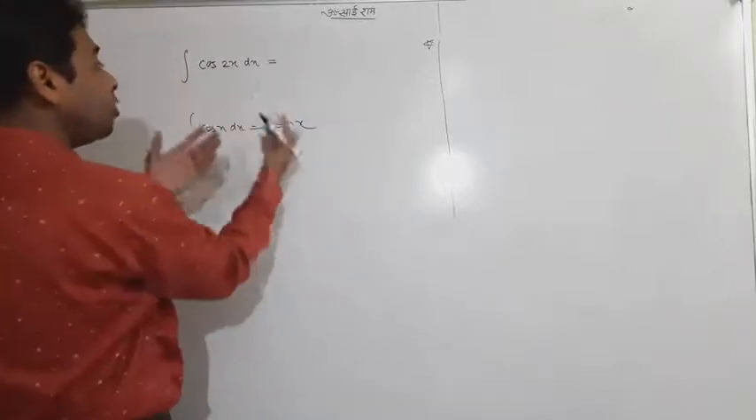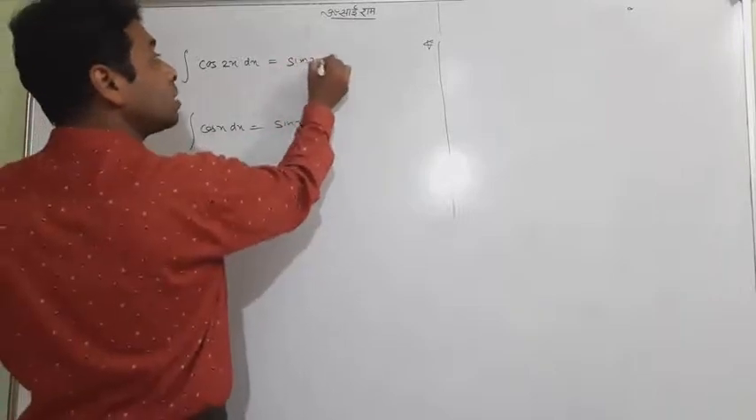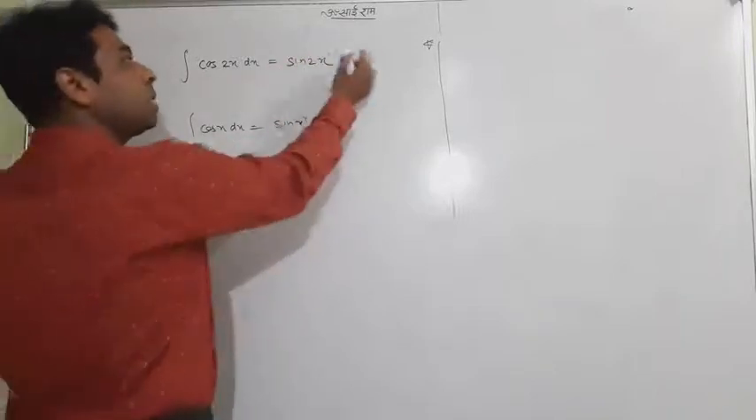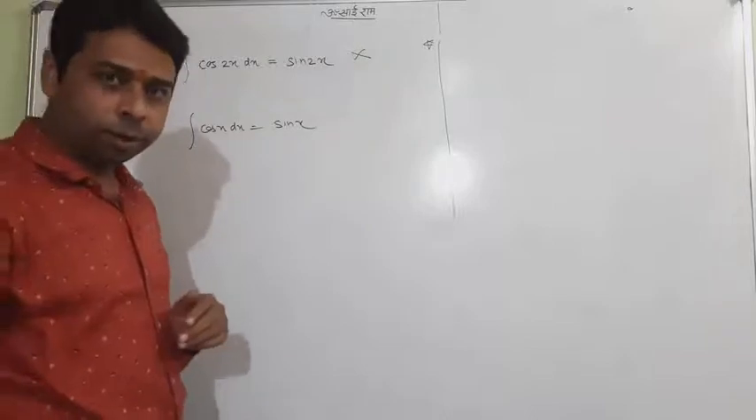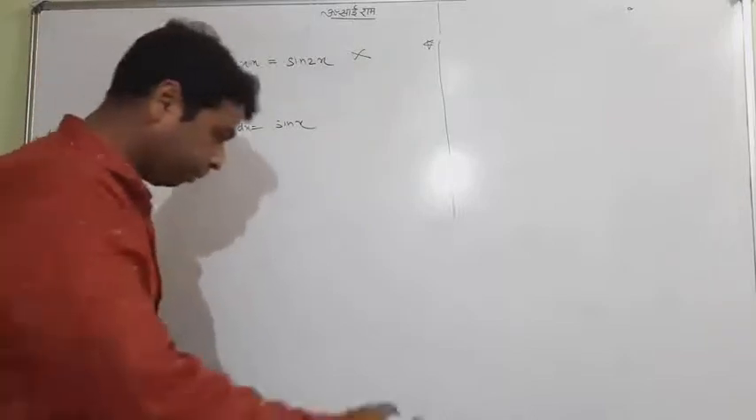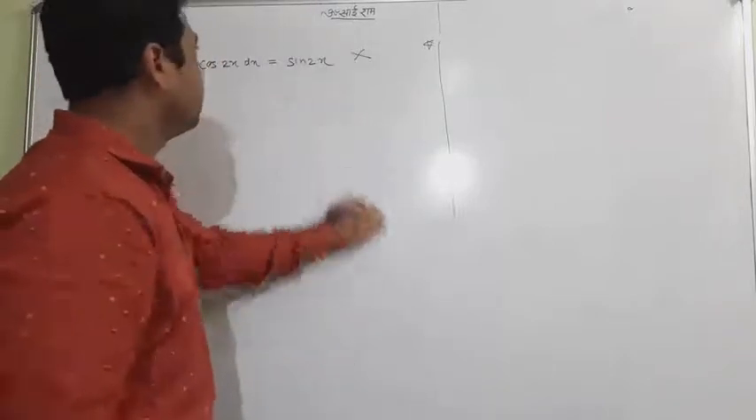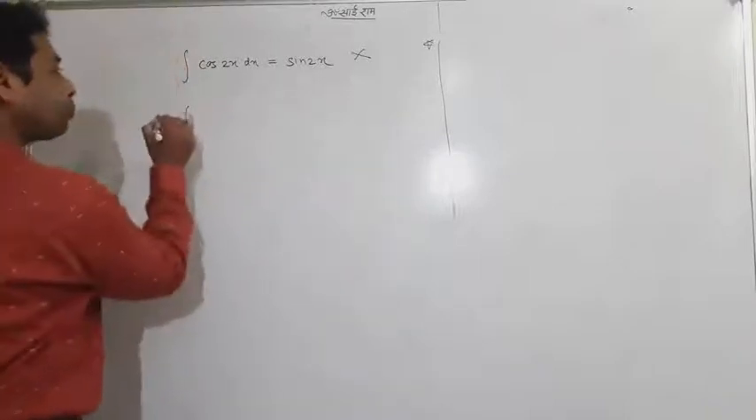For cos 2x, initially you will write sin 2x as it is. But it is not so. It is not a good working. Okay, let me do something more.